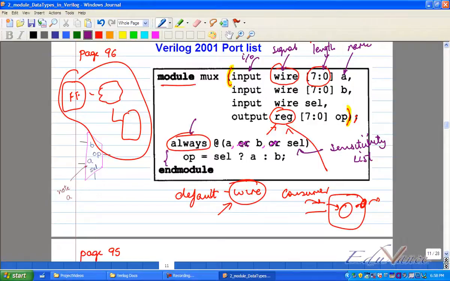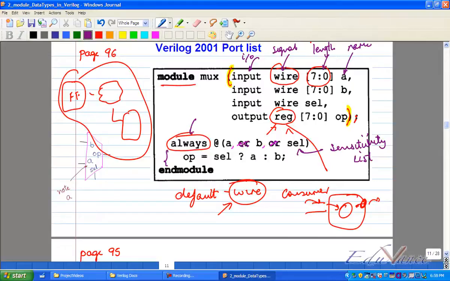Okay. So let's revise again. We have our module, the name of your module, correct? Then you have whether it's input or output. Then you have your signal type, then the length, and then your name. My suggestion for giving names, always make sure you give names which make sense. If you make a half adder and you put x y z, it will not be understood what x is, what y is, what z is.